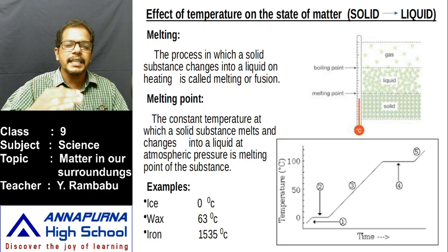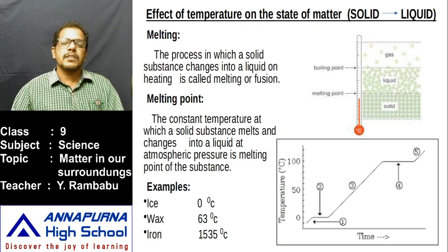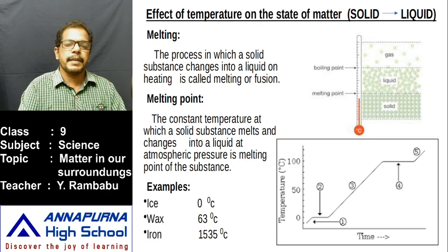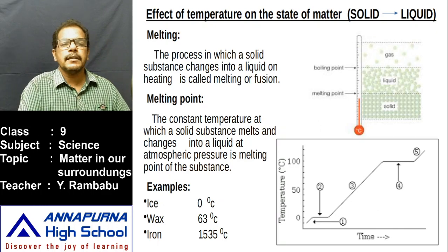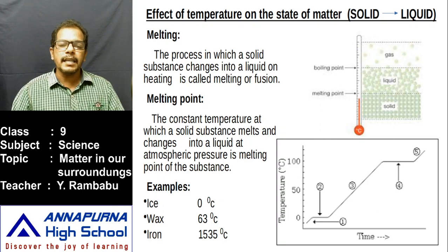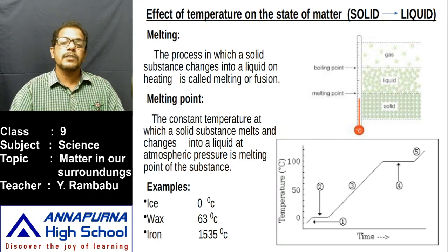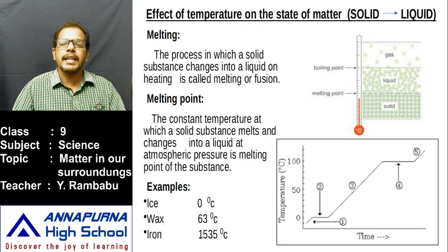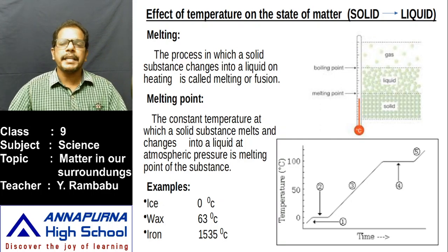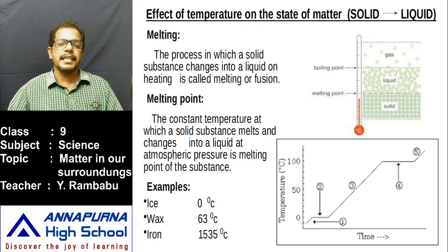Whenever the temperature reaches 0 degrees Celsius, the temperature remains constant. This constant temperature at which the solid, say ice, converts into liquid, that is water, is called the melting point. In the first stage, there is ice only. Why is there ice only? These particles of solid have some energy. Heating means energy is supplied to the solid particles. Then these solid particles gain energy. That means the kinetic energy of these particles increases, and a stage is reached.